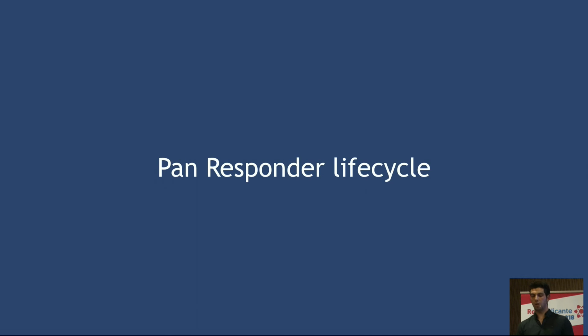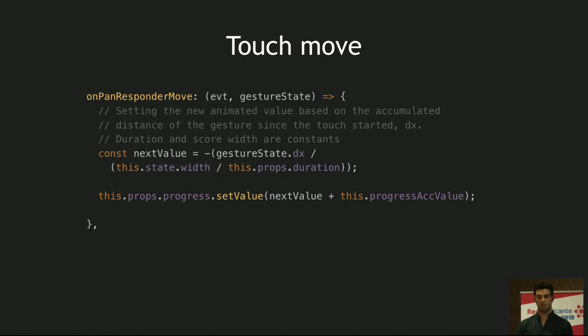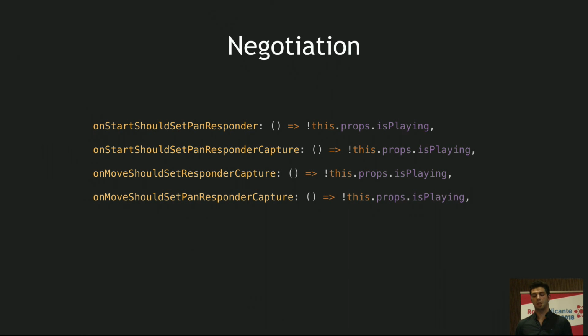So let's talk quickly about the life cycle of the pan responder negotiation phase. React Native works like the web. It has a bubbling system and capturing for touch events. In this case, we want to have ownership of the touch all the time, so we're using the capture phase to indicate to the rest of the elements, I want to take care of this when the player is in the paused state.